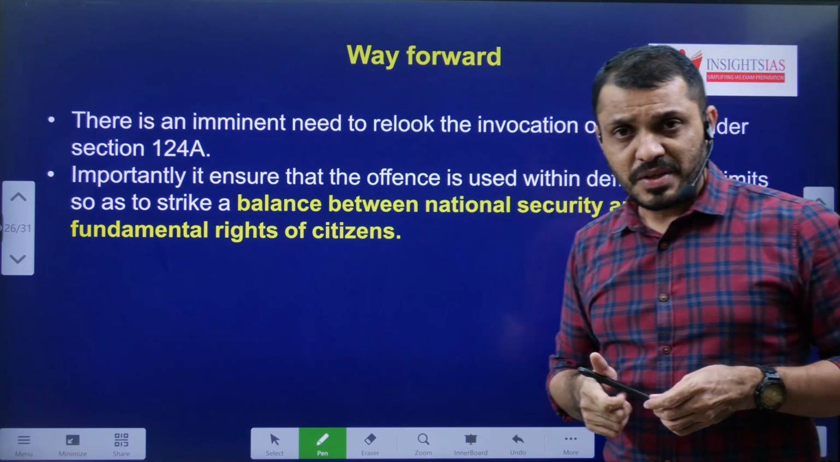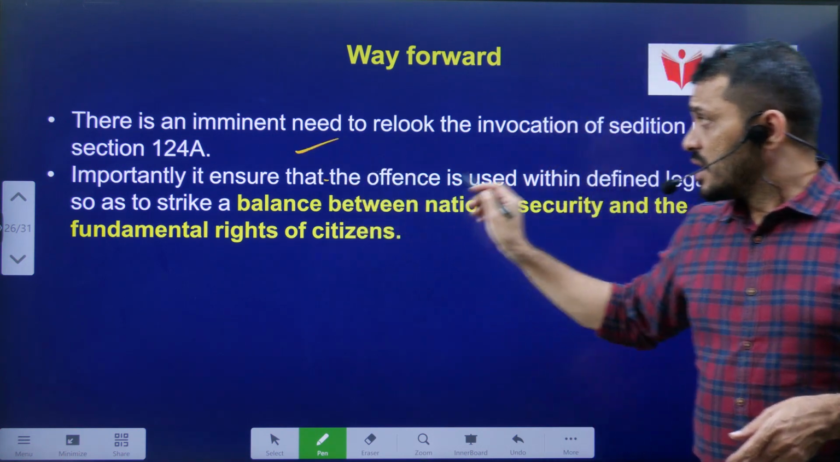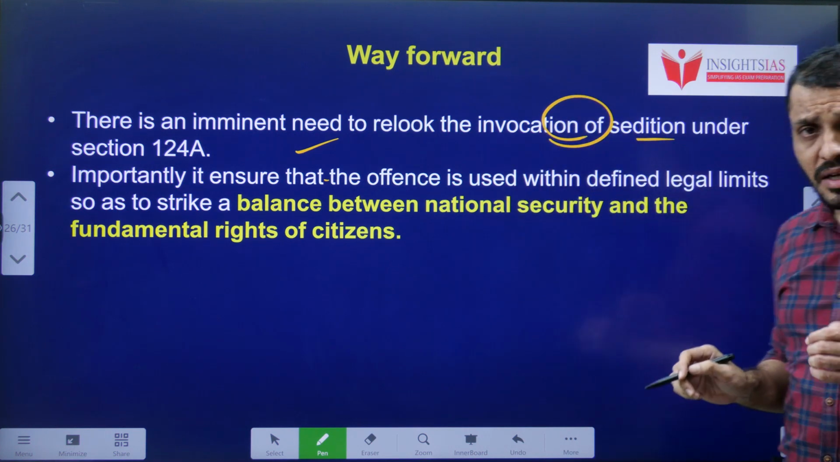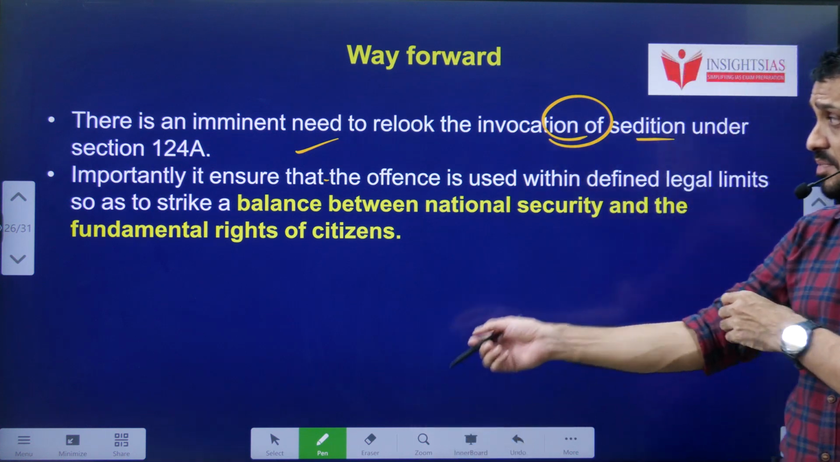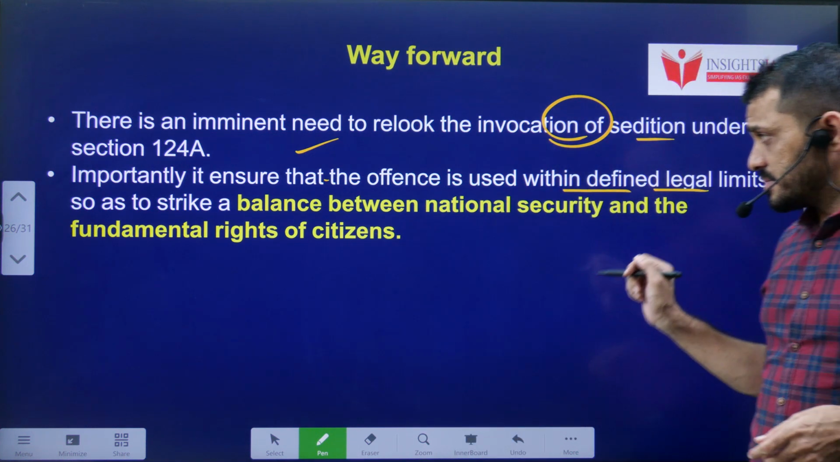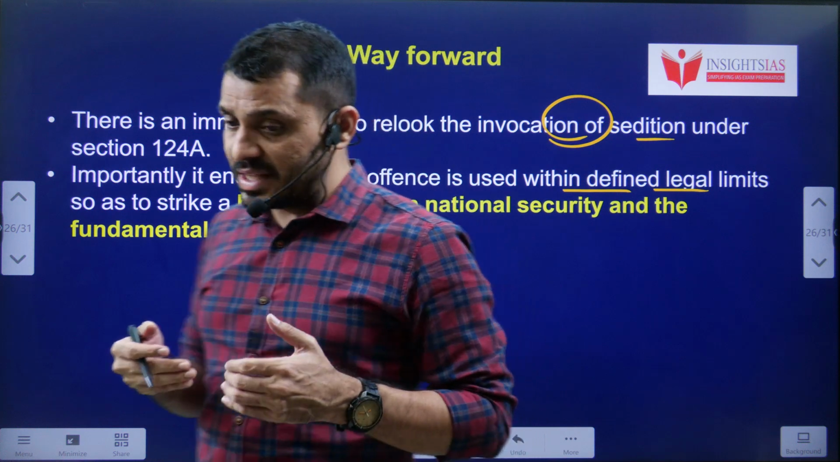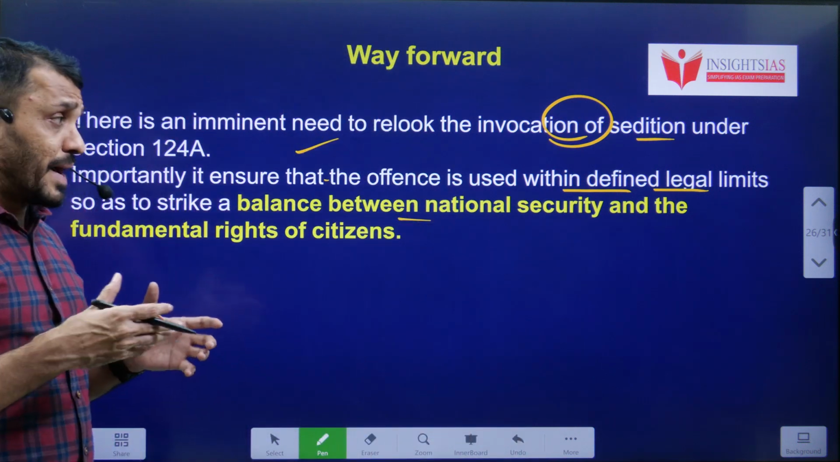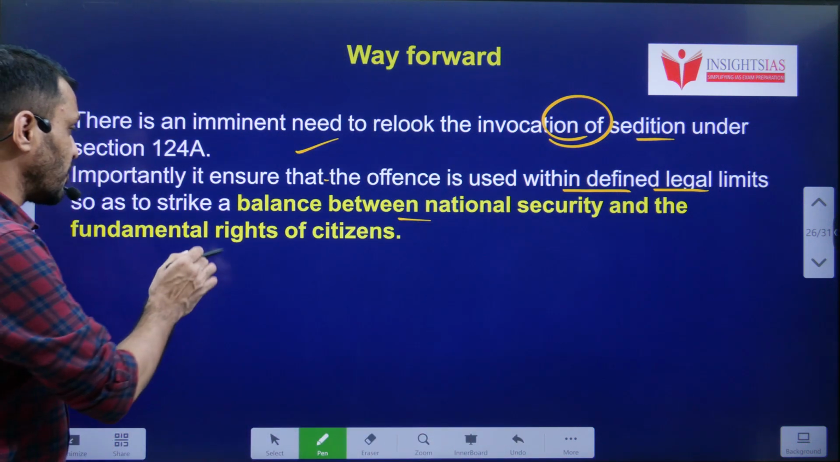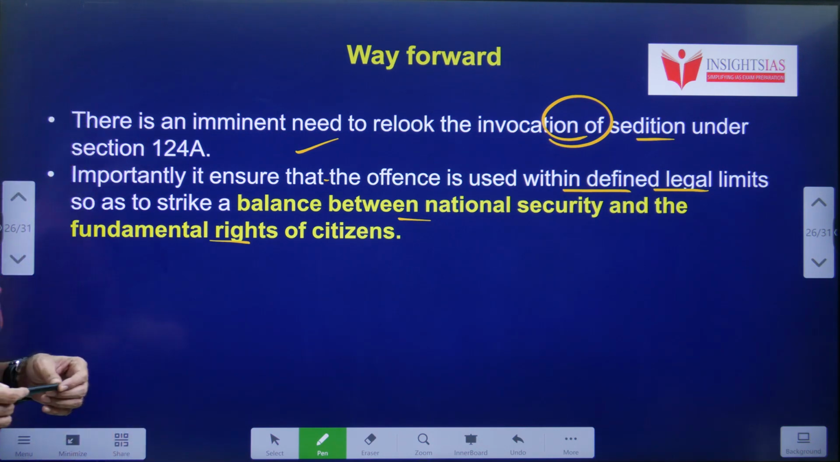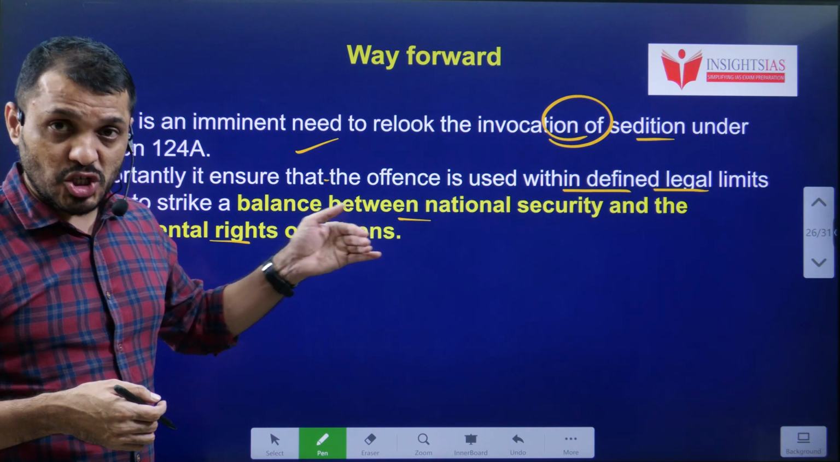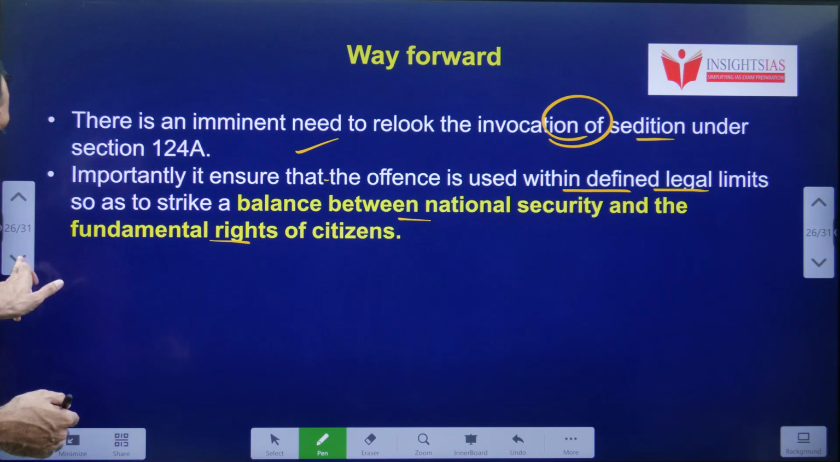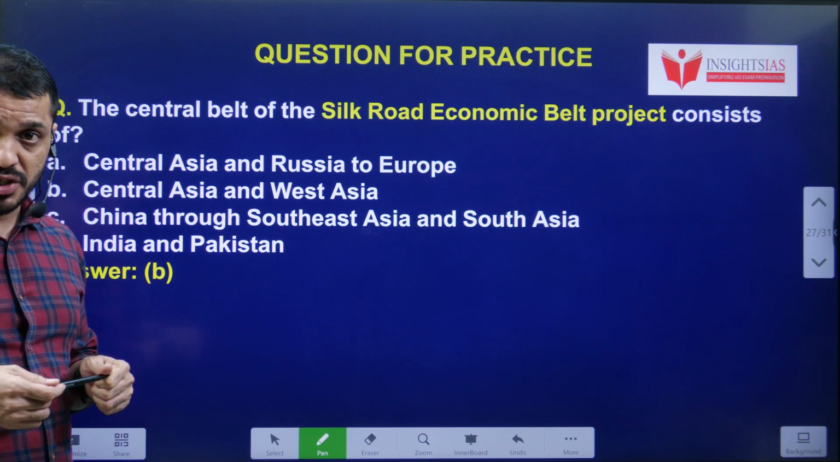What is the way forward? The way forward is that we have to think very carefully and in detail about section 124A. While repealing it, we have to maintain the balance between national security and the fundamental rights of citizens. And even though it is there, it should not be misused. So this is the way forward regarding sedition.